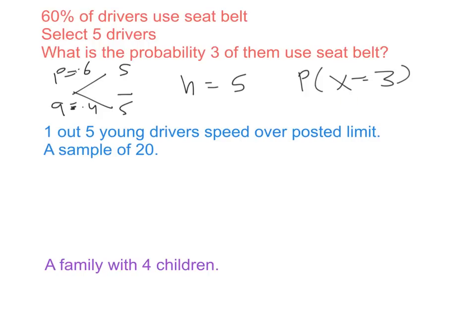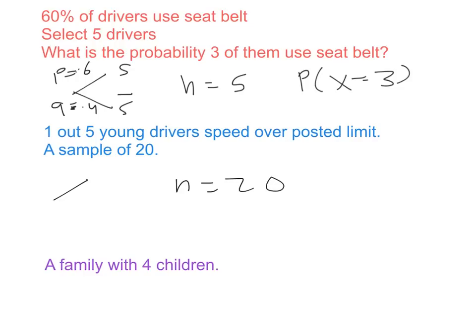The next question: 1 out of 5 young drivers speed over the posted limit, and there's a sample of 20. So where's n, where's p? A sample of 20 means you selected 20, so n equals 20. If 1 out of 5 speed over the limit, this is the event I'm interested in, what I consider to be success.